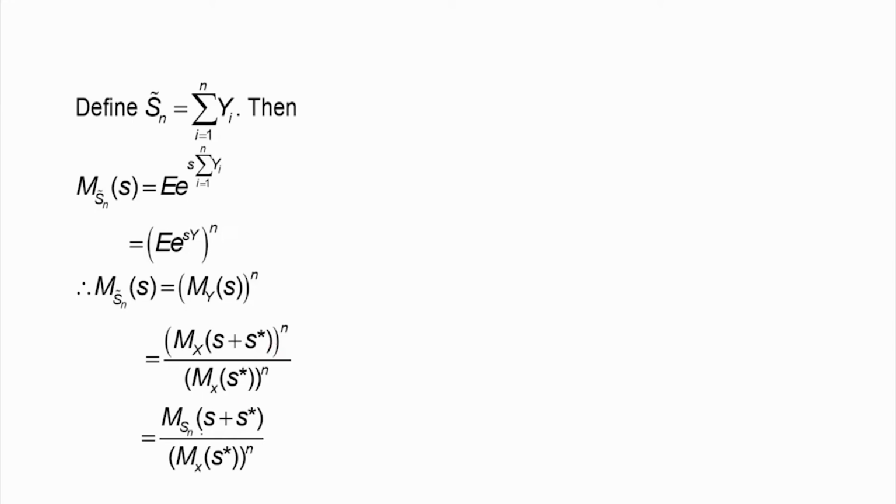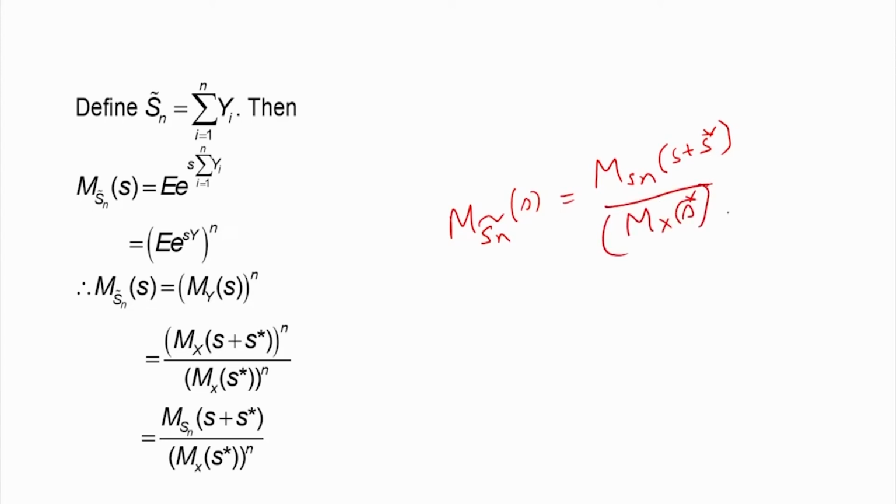So that way, the MGF of Sn tilde at S will be equal to the MGF of Sn at S plus S star, divided by Mx of S star to the power n. So this is the relationship we get. Now we can use this relationship to find out the PDF of Sn tilde.